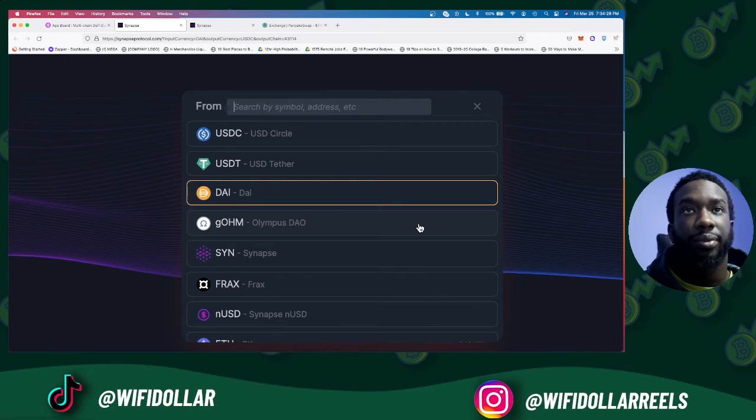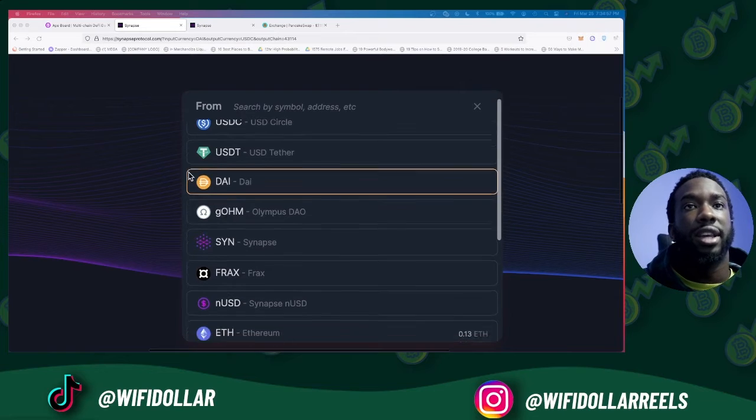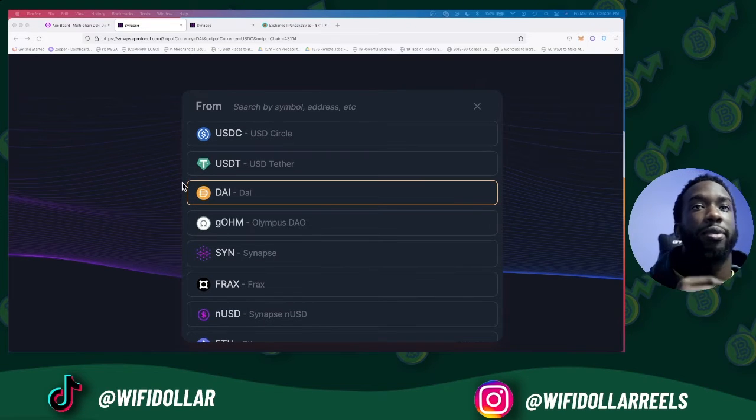So before using a cross-chain protocol, another important thing is you're going to need to use a swap like Uniswap, PancakeSwap, or SushiSwap, or 1inch. Use those decentralized exchanges to swap those tokens for USDC, USDT, or any of these stablecoins that you see here. You're going to swap it for a stablecoin, preferably DAI or USDC, and then you'll be able to swap those stablecoins across different blockchains.